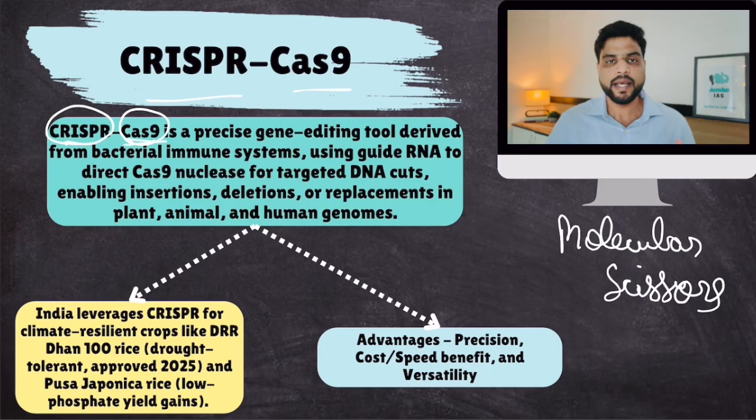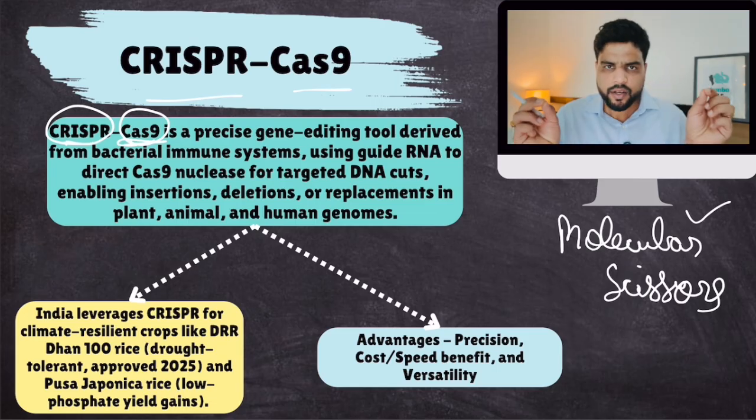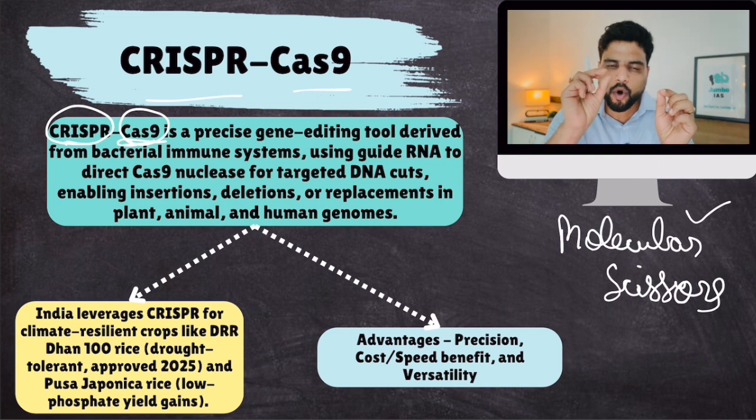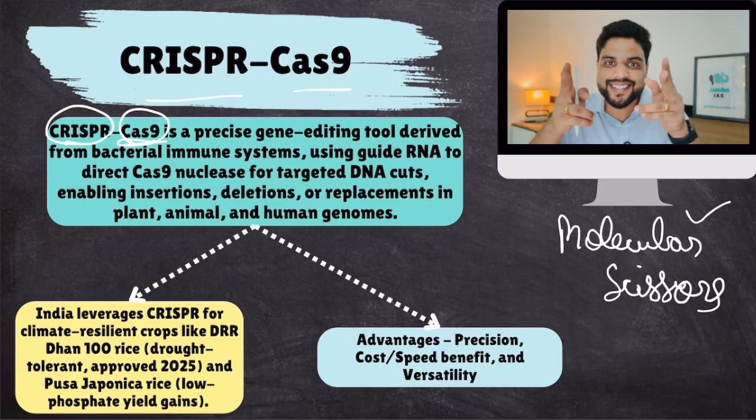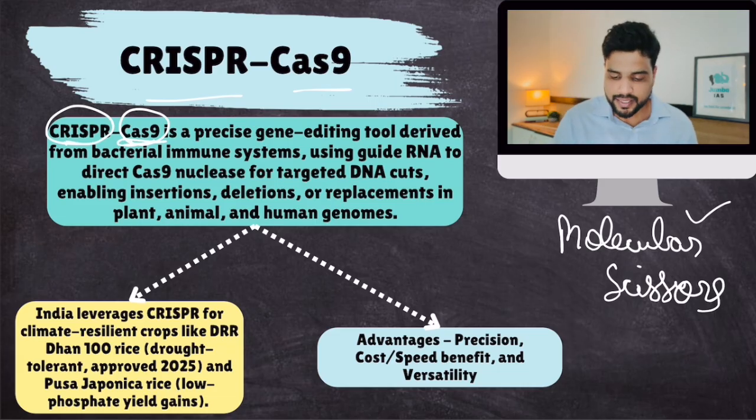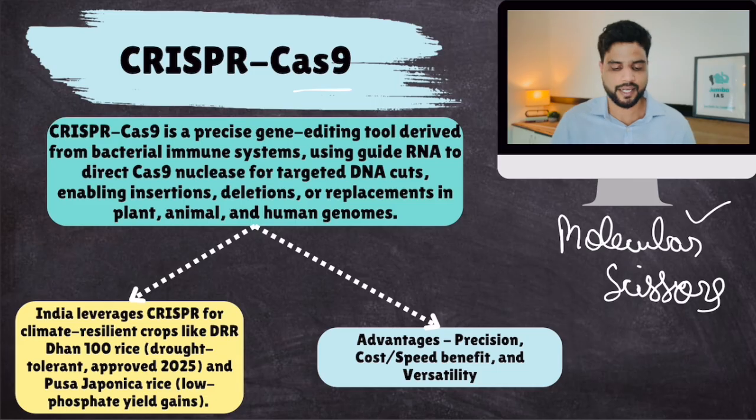Cas9 is a protein which acts as molecular scissors. Now, what is there in gene editing? You take the DNA of any organism, and the part of DNA which you want to change, you cut it. You cut that DNA segment, right? For that, you require scissors. So there are specific proteins or enzymes that act as molecular scissors which can be used to cut specific segments of DNA. That protein is Cas9. That is why it is known as CRISPR-Cas9.